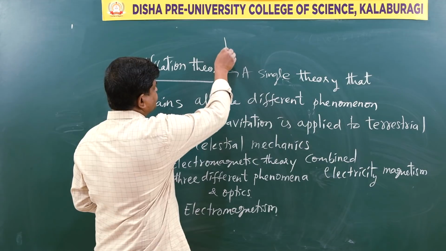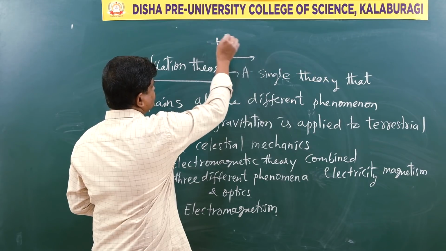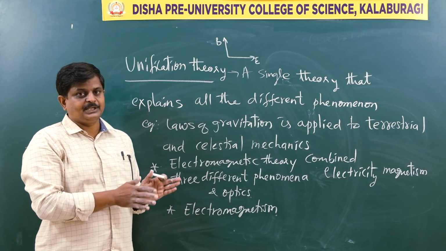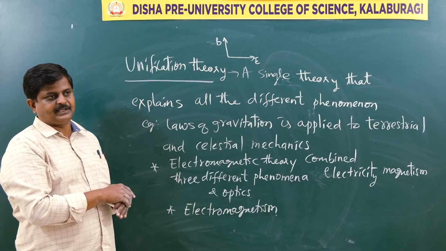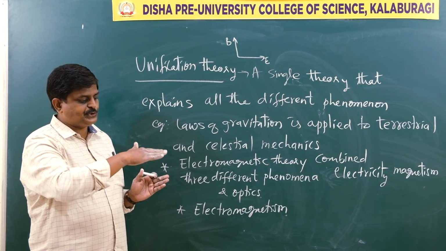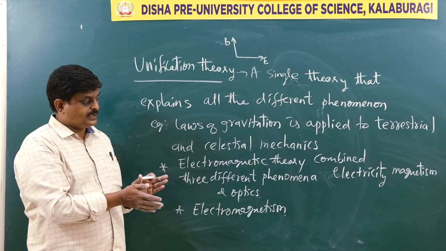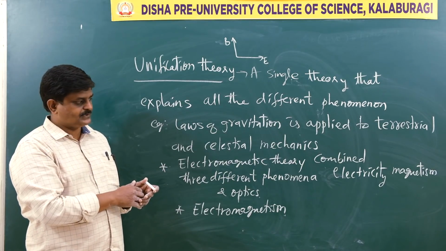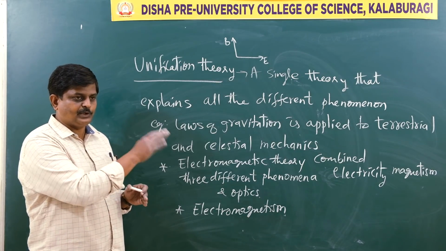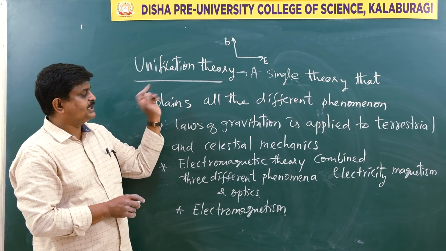He says electric and magnetic vectors are vibrating perpendicular to each other when they set up a disturbance with time. They are actually time dependent disturbances. They vibrate mutually perpendicular to each other, and out of them light will propagate. Actually, light is the vector product of electric and magnetic fields. So that is a wonderful concept to combine two different phenomena to generate one more phenomenon called light, which comes under optics. Just see the unification theory.